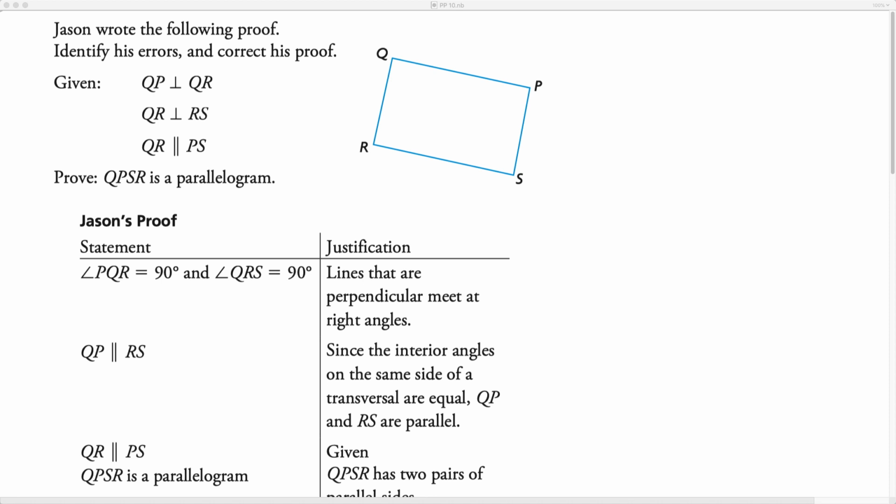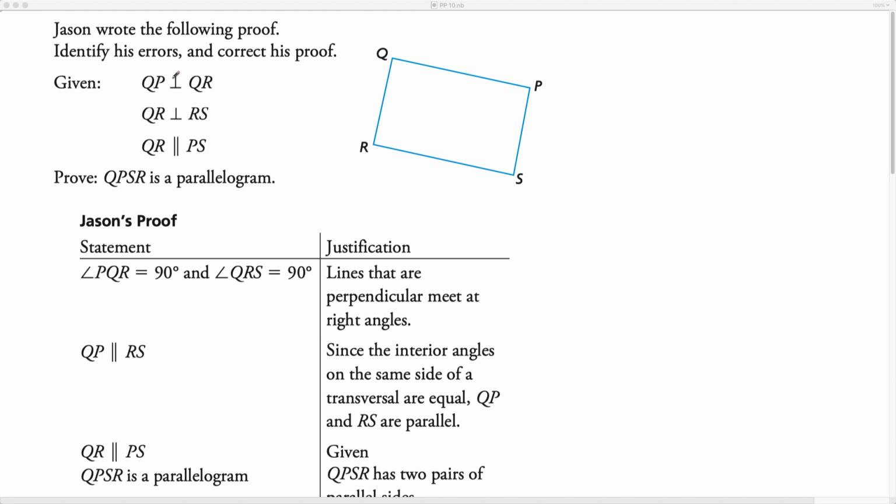In this question, we're given a proof, but there's some mistakes in the proof. We have to correct them. So this can be really challenging. We're going to have to read carefully and kind of find out where things went sideways. So we're given this information.